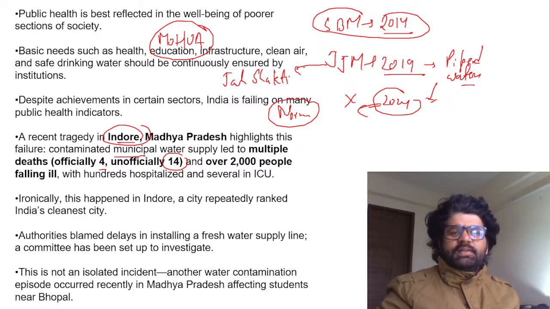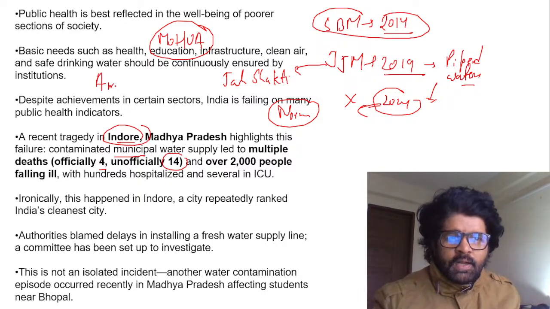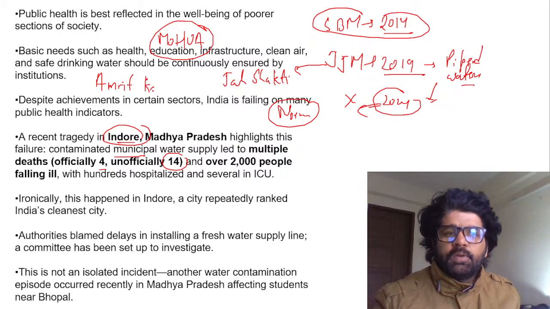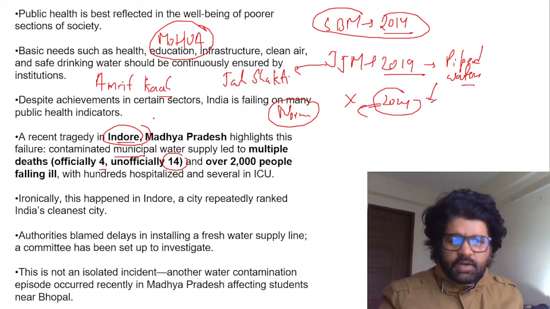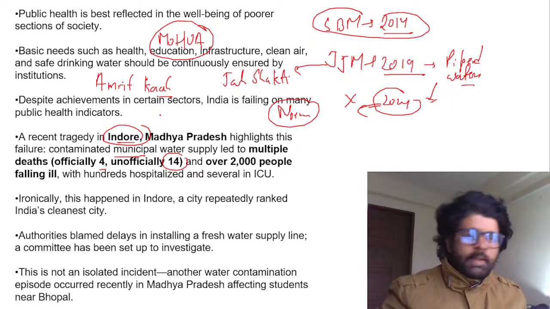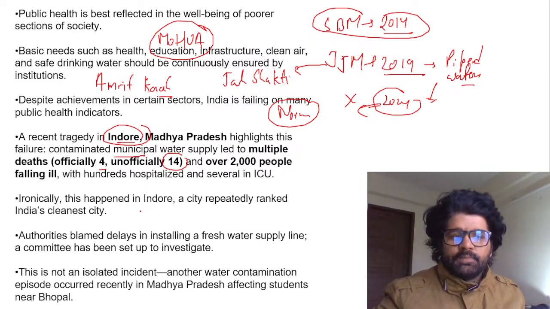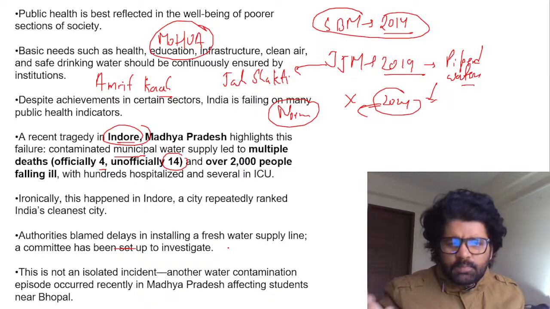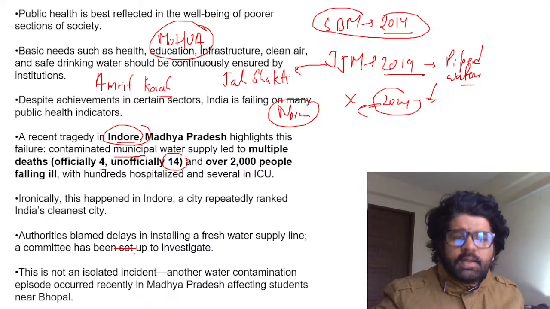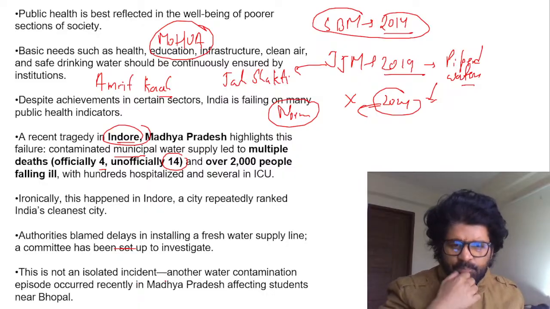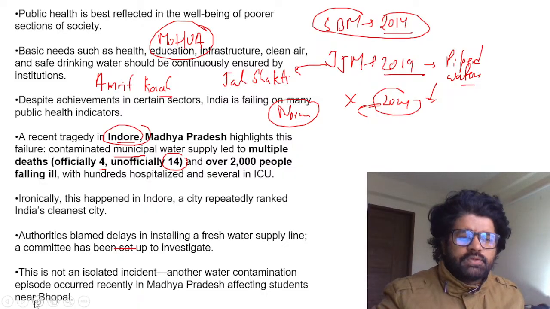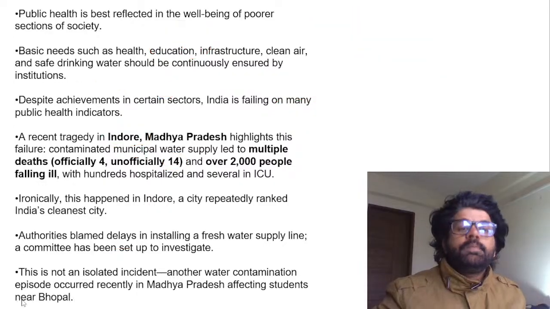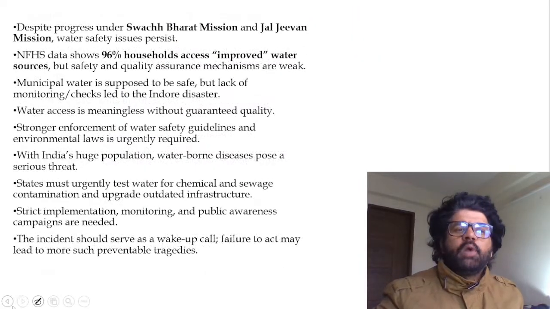So this article is saying that this is not good. In the current Amrit Kal, if people are dying because of these kinds of issues, this is so wrong, and something bad is happening. Authorities are again blaming the installation of a freshwater supply line, and this is not only happening in Indore, it has happened somewhere else in Madhya Pradesh, affecting students near Bhopal. So this is a recurring phenomenon in Madhya Pradesh. The government of Madhya Pradesh has to answer why this is happening.